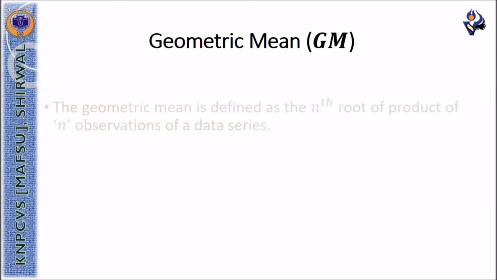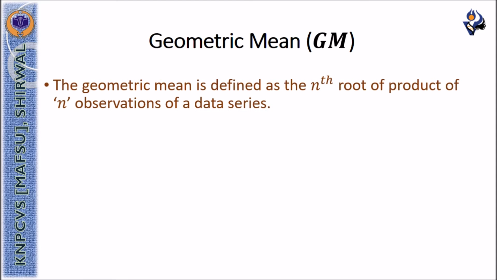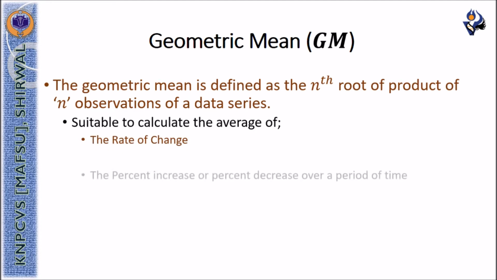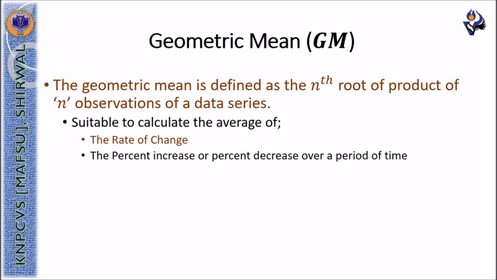The geometric mean is defined as the nth root of the product of n number of observations of a data series. Geometric mean is suitable to calculate the average of the rate of change, the percent increase or the percent decrease, and the ratios of the various variables.